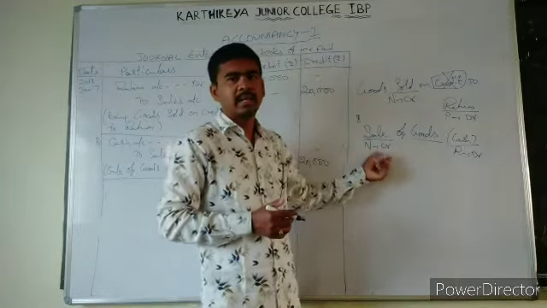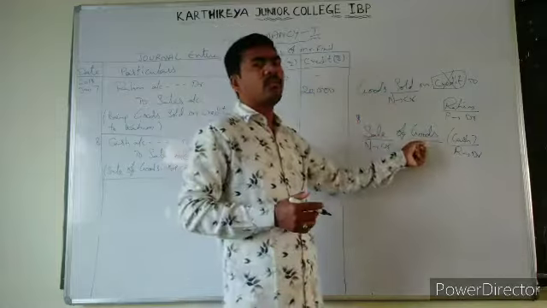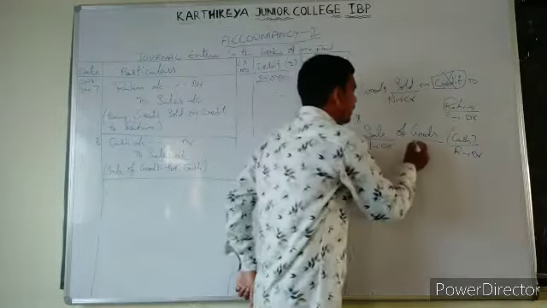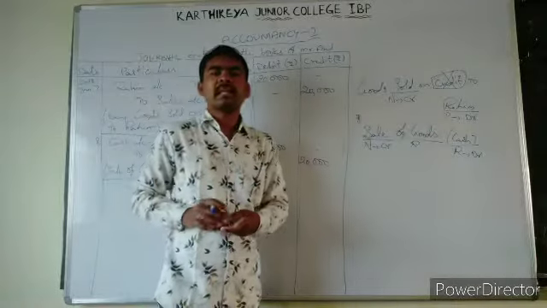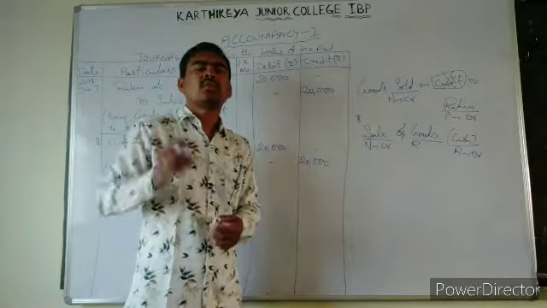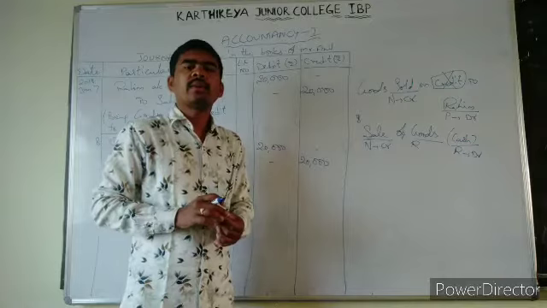Nominal account credit line, right? Next is sale of goods. Goods will be in real account, right? So when we are selling goods, what happens? They go out of the business. Where do you find goes out?